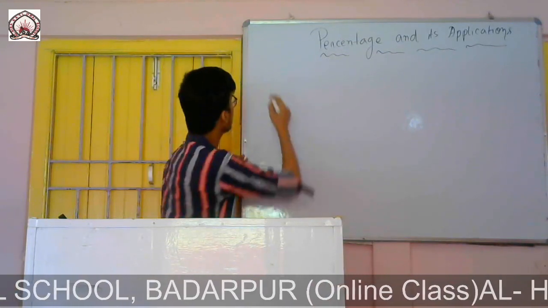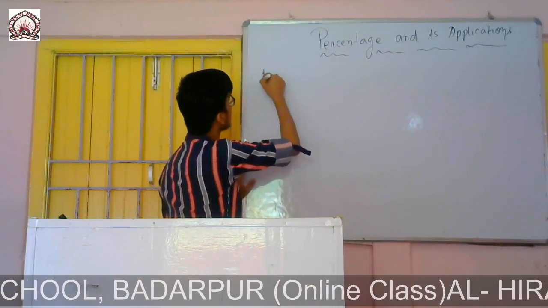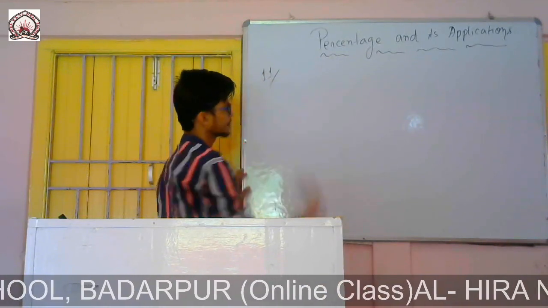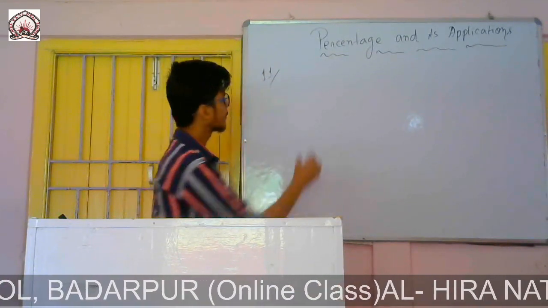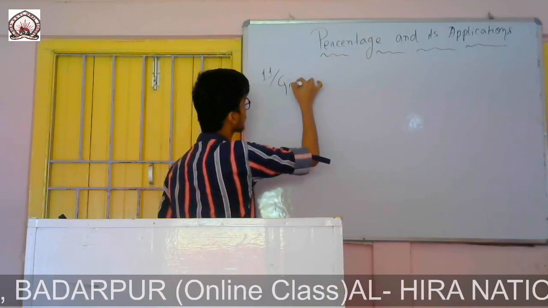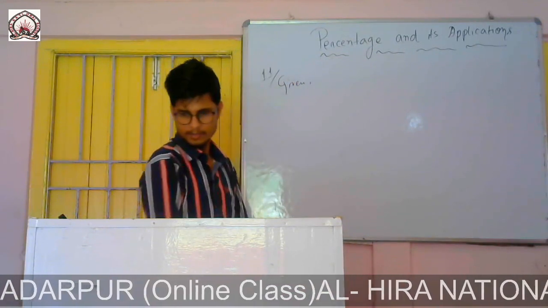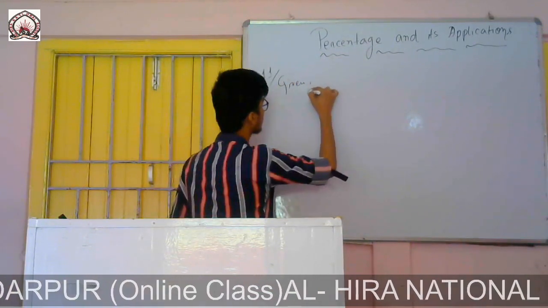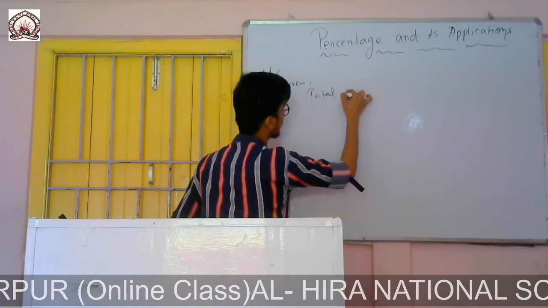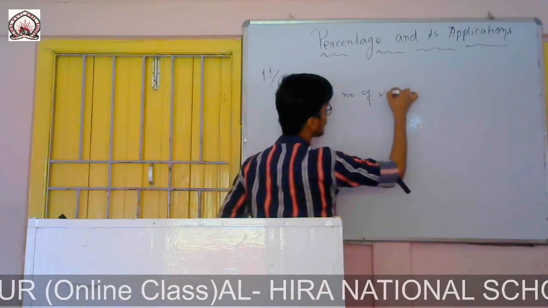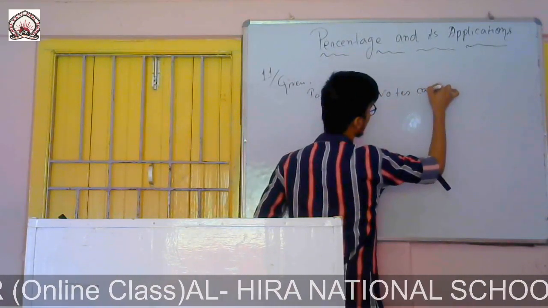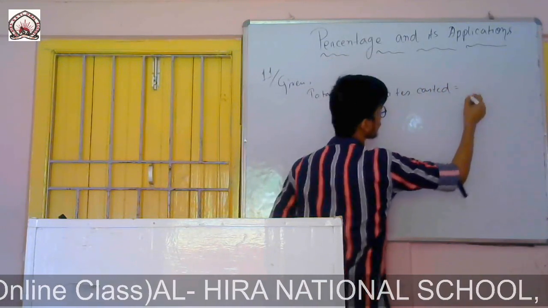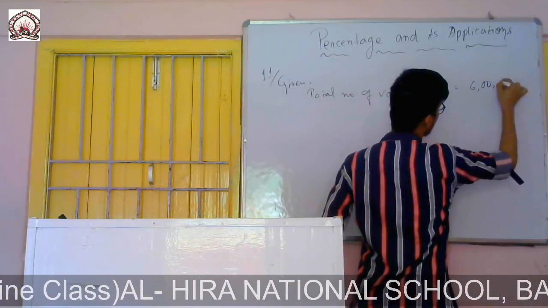You see question number 11. Given: total number of votes cast equals 6 lakh.